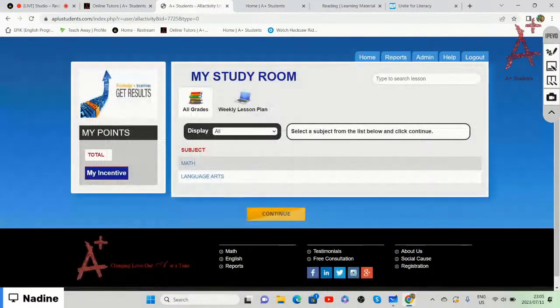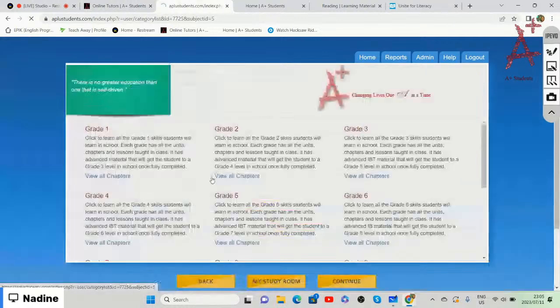Once you've logged in, you're going to select the subject of language arts. And then we go to grade 1.